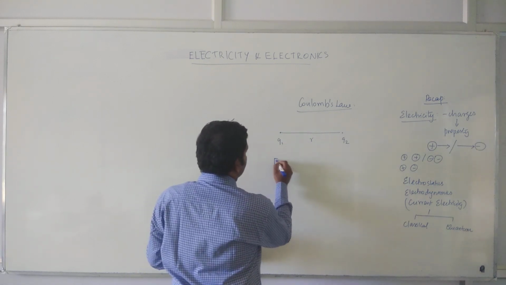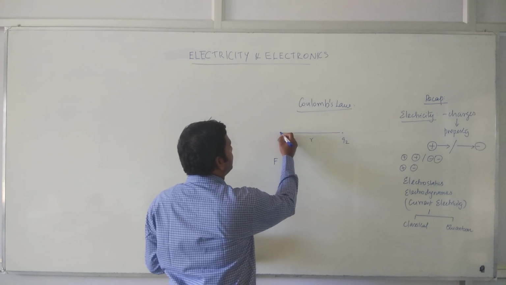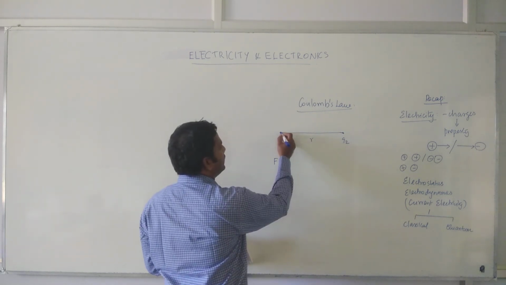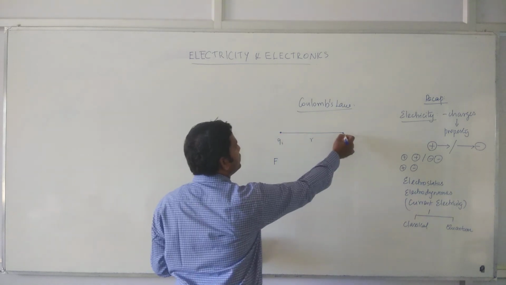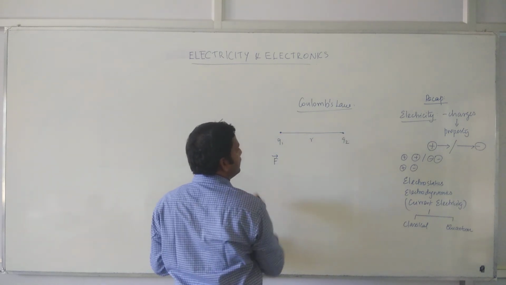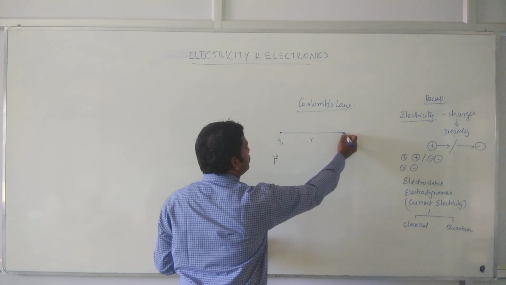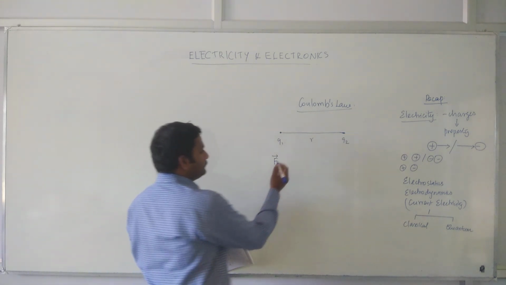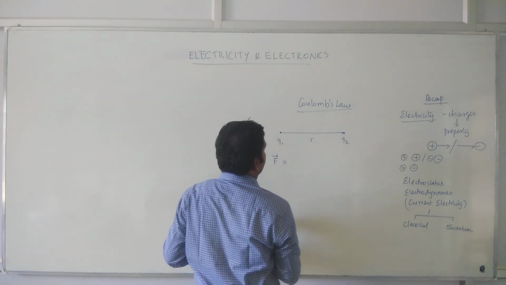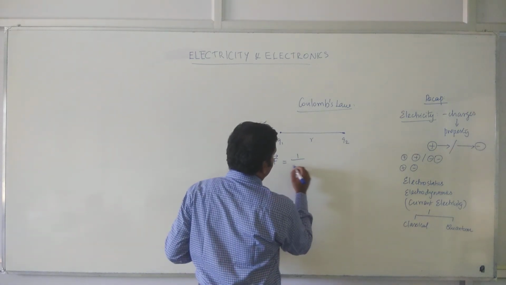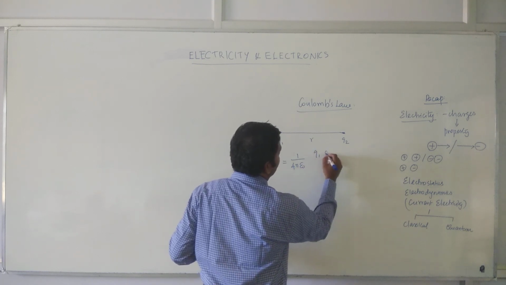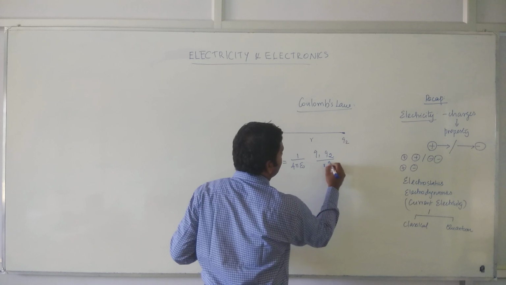The force F acting on the charge Q1 due to the charge Q2, or the force at Q2 due to the point charge Q1, we can write in the form of the equation F = 1 by 4 pi epsilon naught, Q1 Q2 by r square.